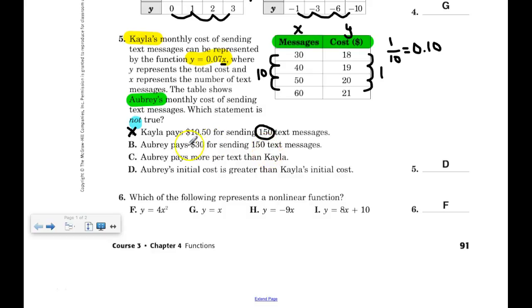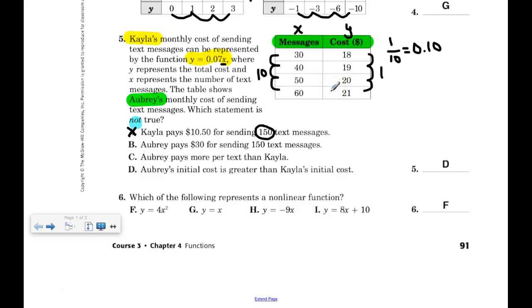So again, same deal. Now I'm talking about Aubrey though, so I'm going over here in her table to see what's going to happen. A couple of different ways to look at this. First of all, 150 text messages is not in this table, but I could very easily create that.